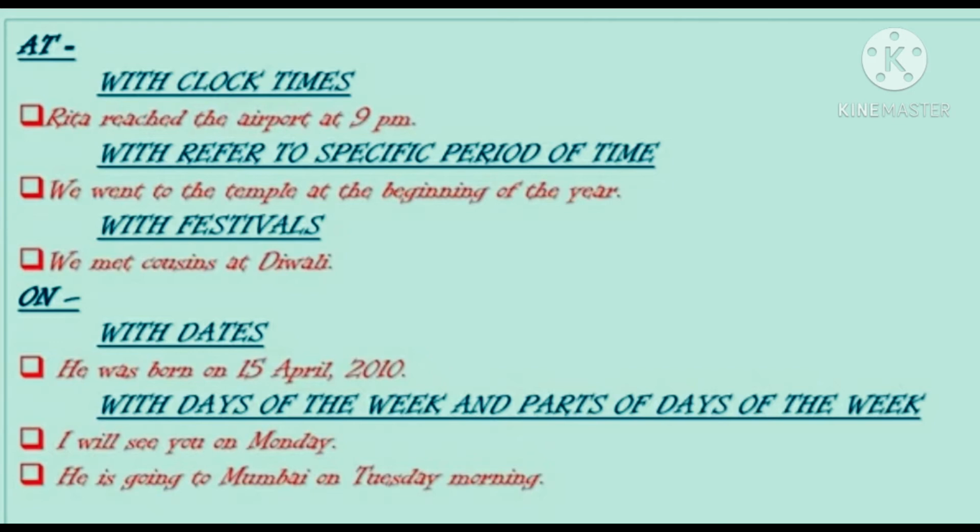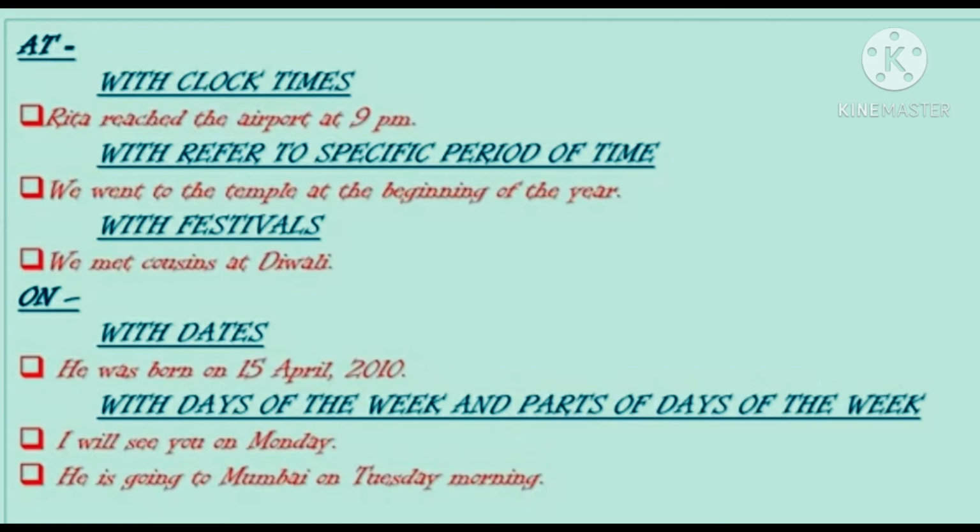Next one is on. So where do we use on? With dates. For example, he was born on 15th April 2010. So here which date is announced? 15th April 2010. So here the date is mentioned, so we use on.